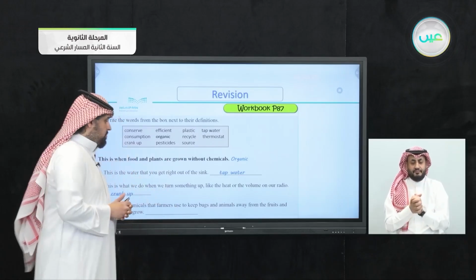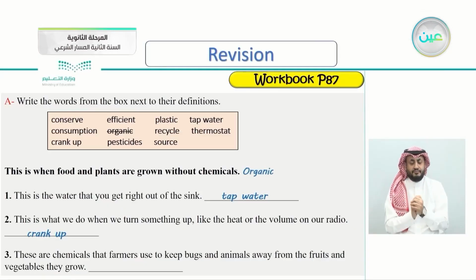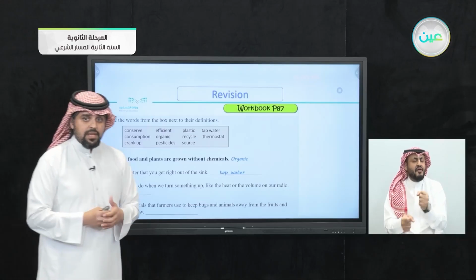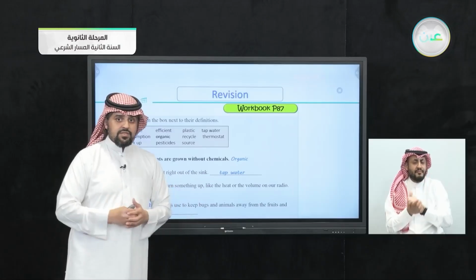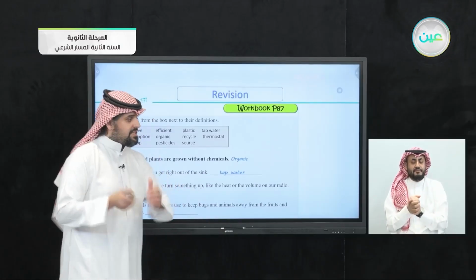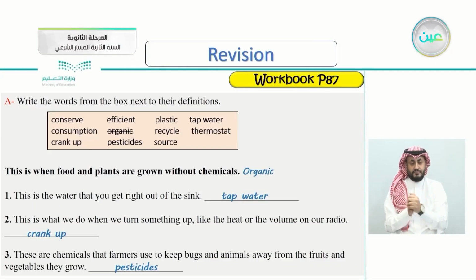Number 3, these are chemicals that farmers use to keep bugs and animals away from the fruits and vegetables they grow. What do we call this? Yes, we call it pesticides. So they spray pesticide on the fruit and vegetables to keep the bugs away.